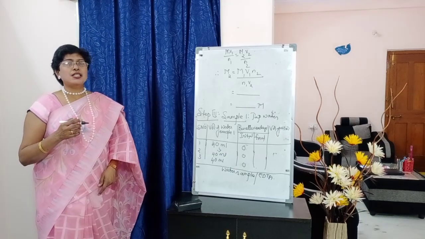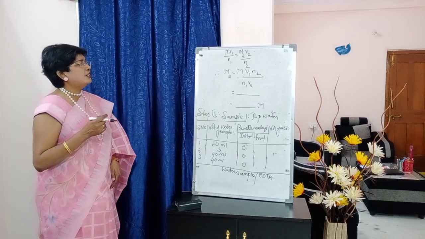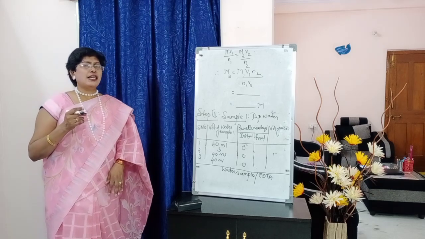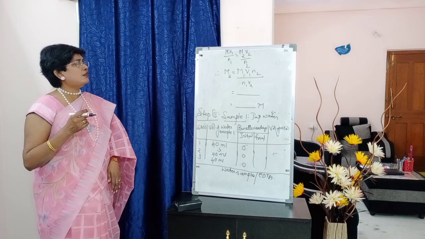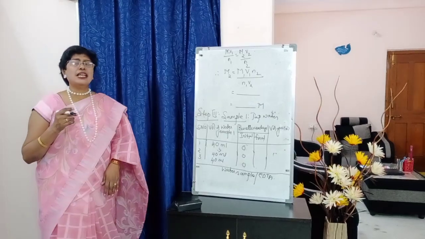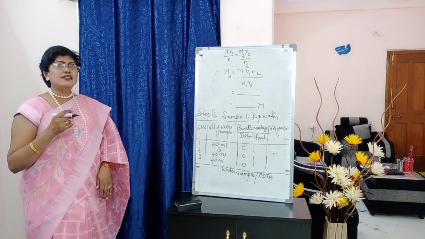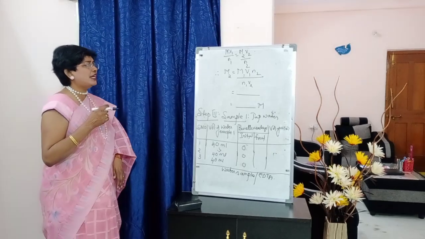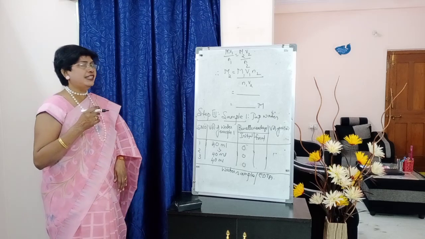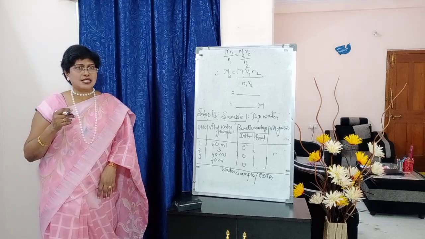Next comes the formula, students. M1 V1 by N1 equals M2 V2 by N2. So what is to be calculated? M2 is to be calculated. So write down, therefore, M2 is equal to M1 V1 N2 by N1 V2. Okay. So substituting all the values, you will multiply and then divide. Whatever value you are getting, that is the molarity of EDTA. So till here is the calculation part of step 2, students.